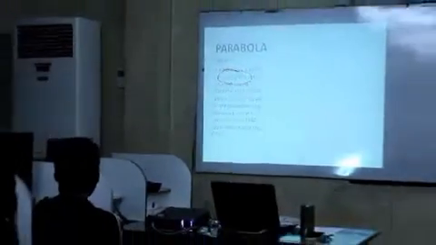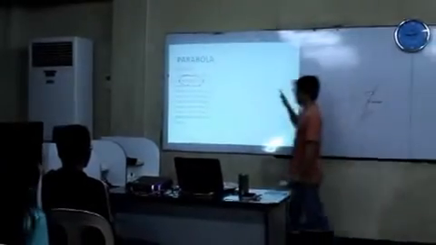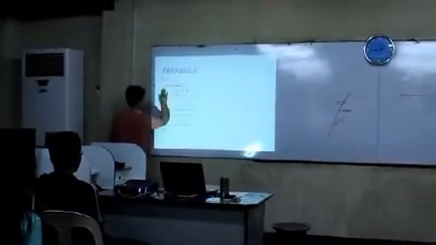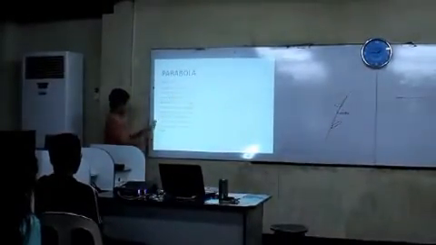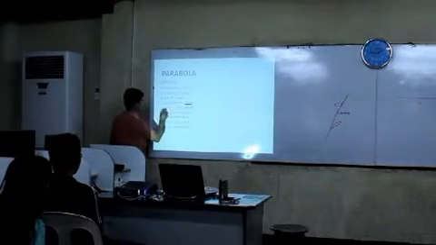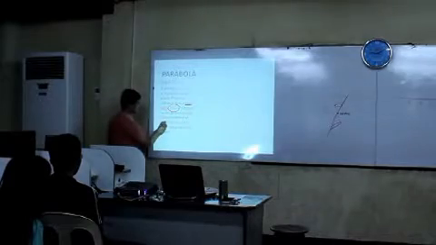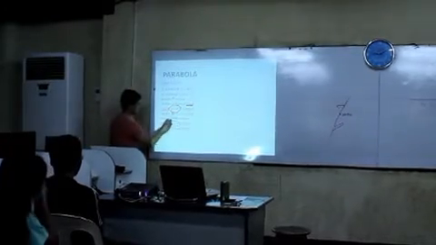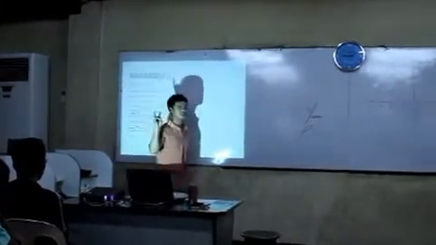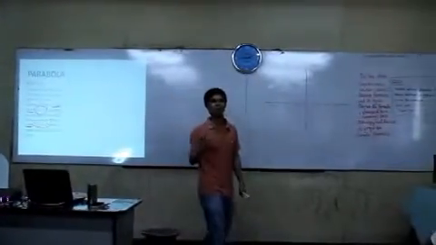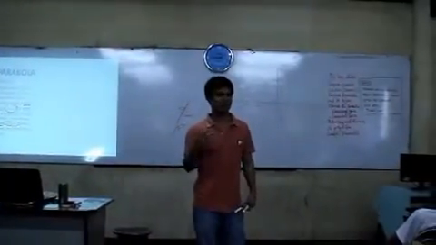Okay, now, these are the things that we need to remember when we talk about parabola. We'll be talking about the fixed point, which is known to be our focus, and of course the fixed line, which is known to be our directrix. These two are actually the first two common properties of our parabola.